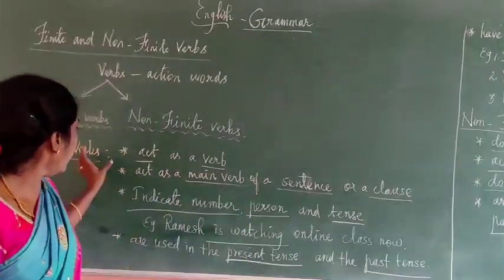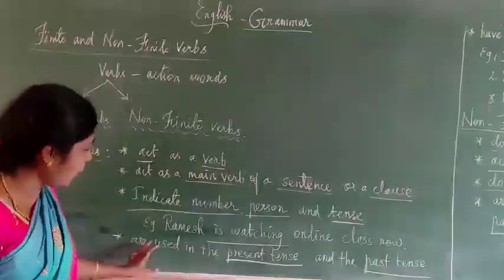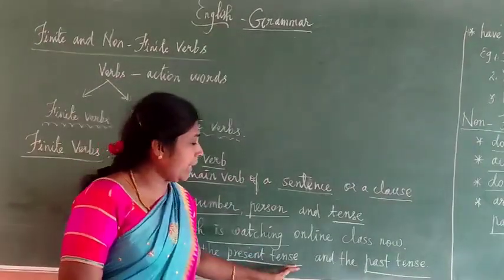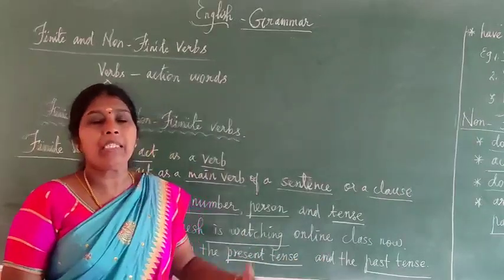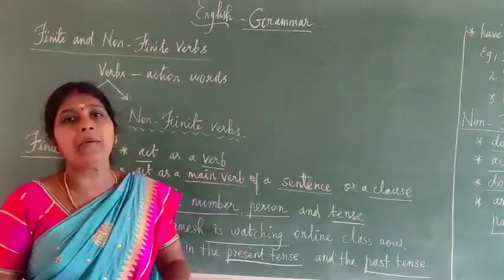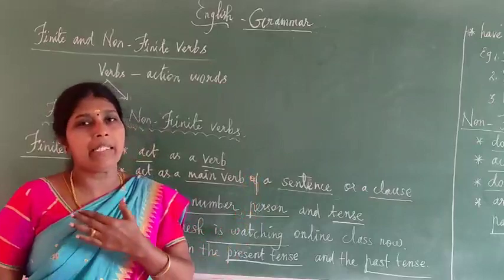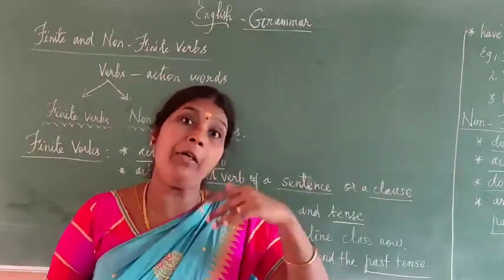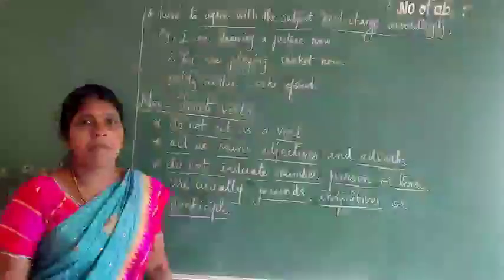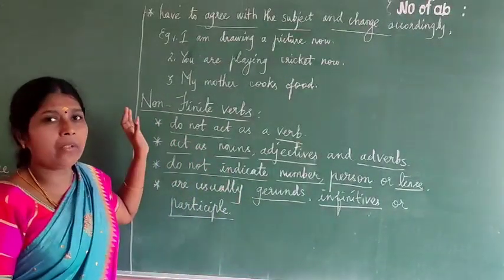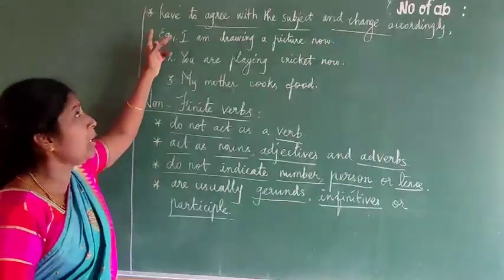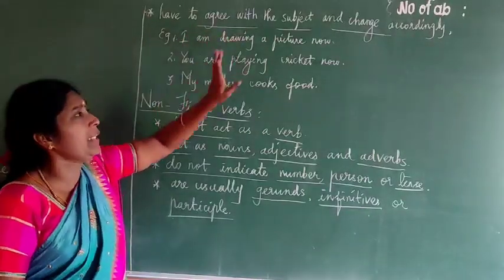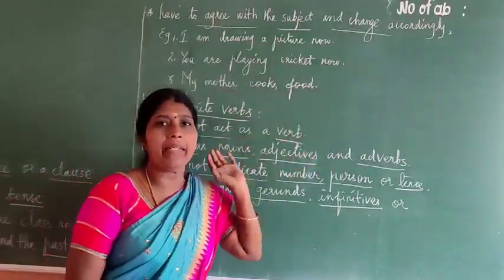Next one, finite verbs are used in the present tense and the past tense. Present tense has its kinds also, and past tense also has its kinds: continuous, perfect, perfect continuous like that. Next one, we have to see that finite verbs have to agree with the subject and change accordingly.